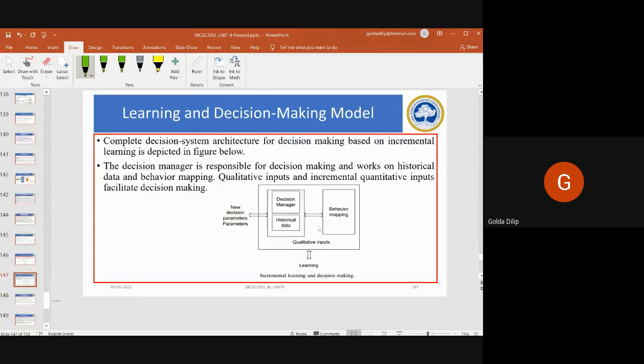Next, moving on to the complete decision architecture for decision making based on incremental learning. The decision manager is responsible for decision making and works on the historical data and behavior mapping. So qualitative inputs and incremental quantitative inputs are being used for decision making.